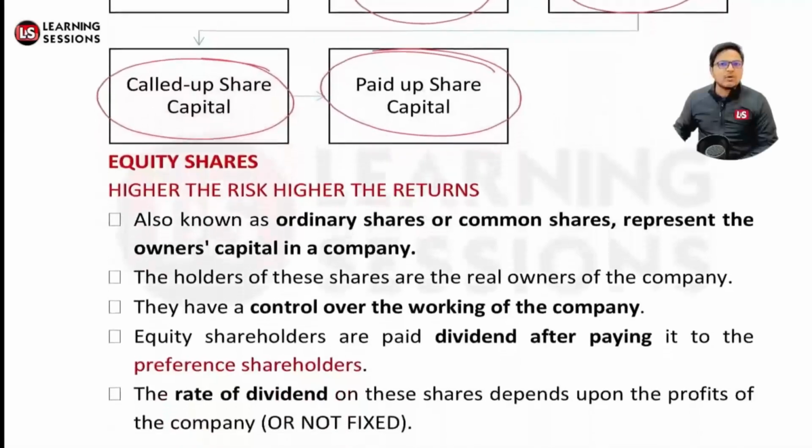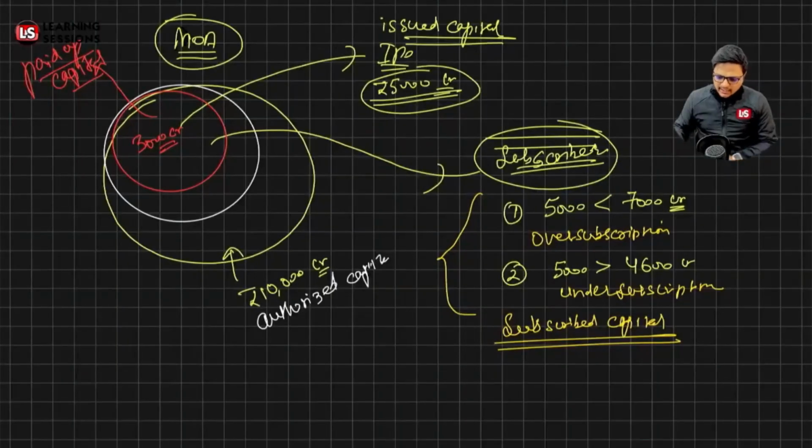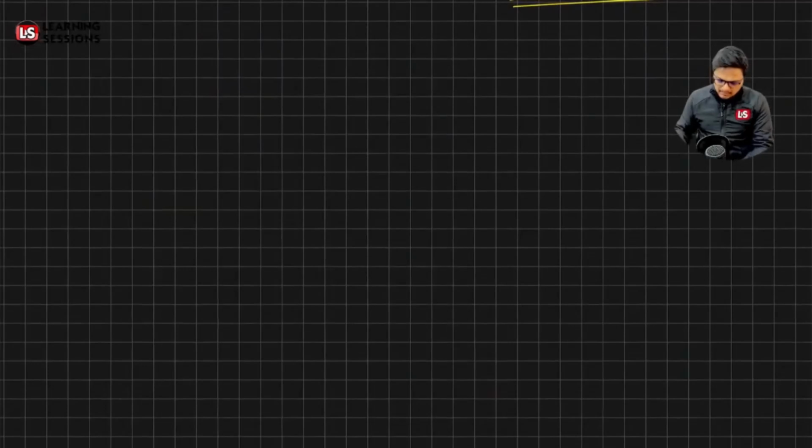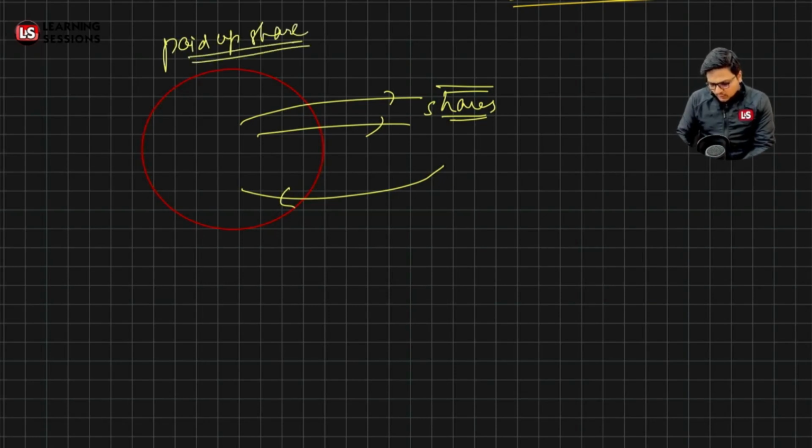Now let's talk about the equity shares. Now equity shares, as I told you, it's related to showing what? It's showing the ownership in the company over there. Now we are having a company XYZ, and they issued the shares and people invested into it and the company received the amount, and it will be forming what? It will be forming the paid up share capital, as I just explained to you. Okay.